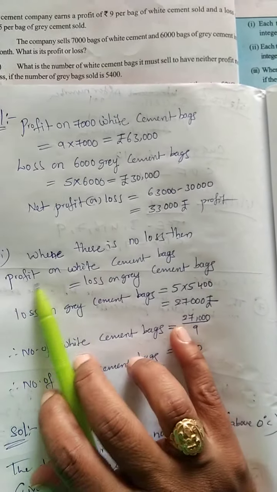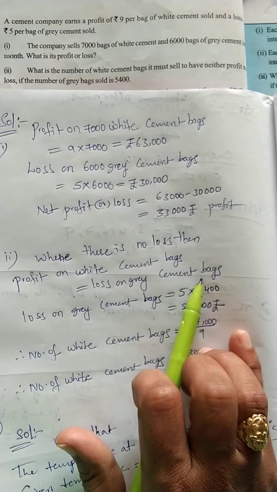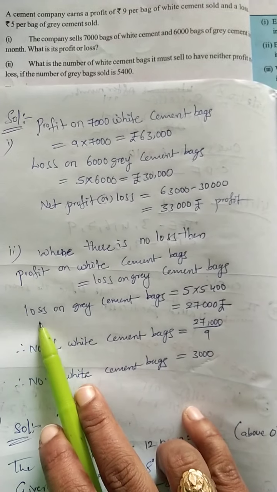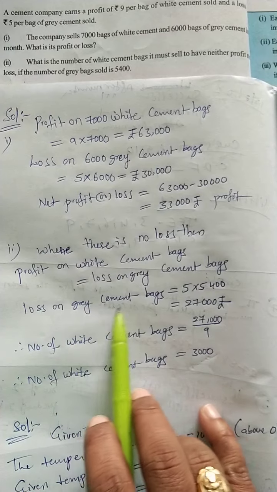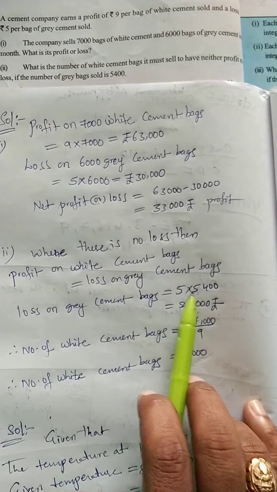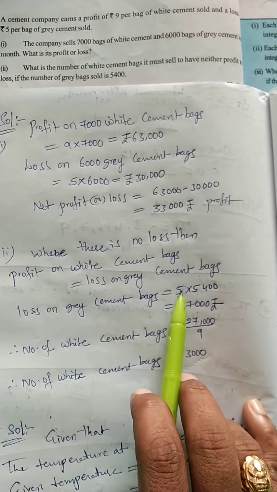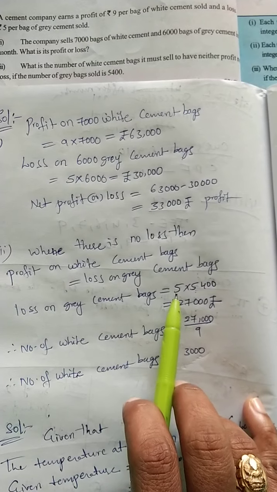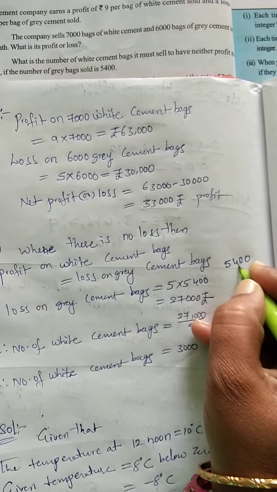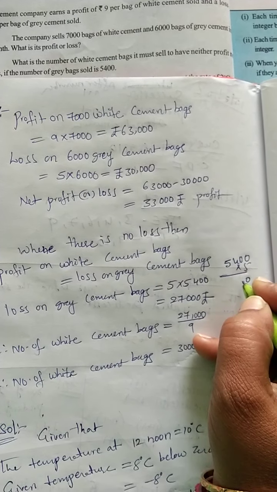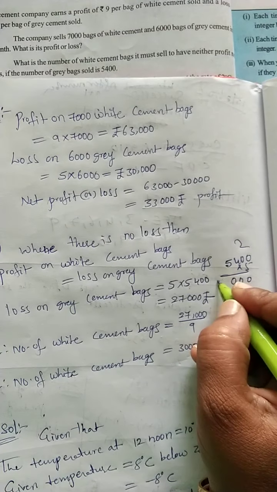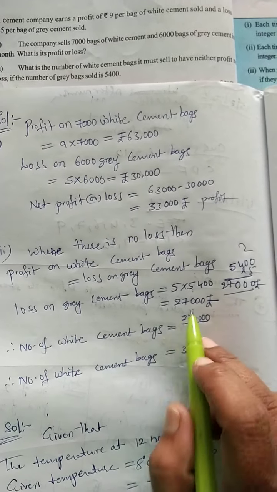what will happen? The profit on white cement bags is equal to the loss on grey cement bags. Both are equal, so there is no loss. Okay. See here, according to the question, the loss on grey cement bags is equal to the number of grey cement bags sold in the second part, 5,400, into the loss of 5 rupees. Okay, 27,000. If you do the multiplication with 5: 5 zeros are 0, 5 fours are 20, 5 fives are 25, 25 plus 2, 27,000 rupees you will get.